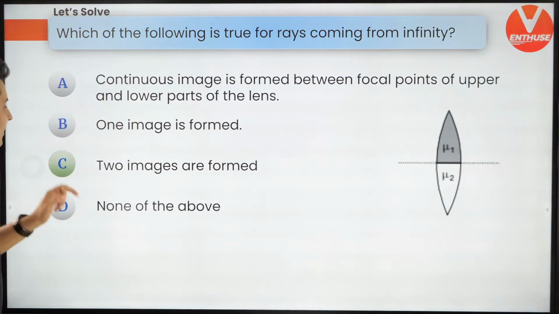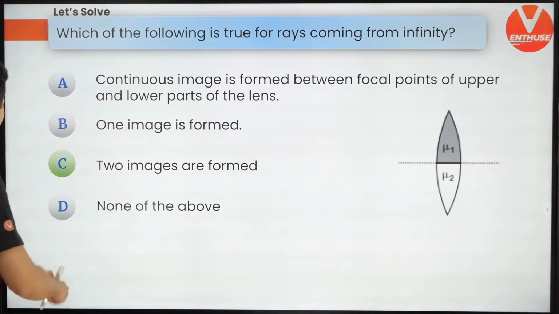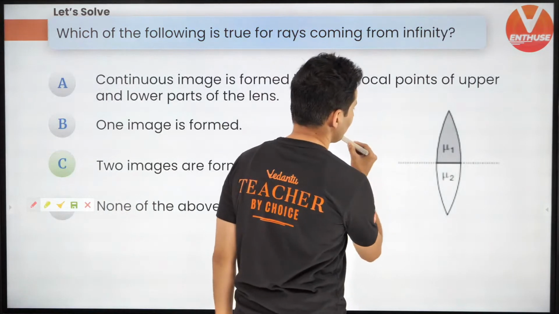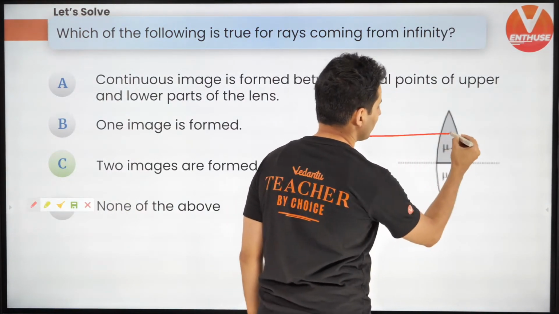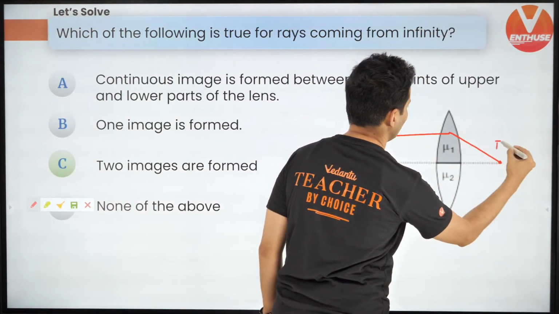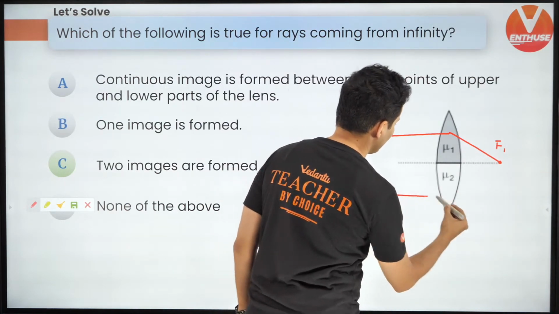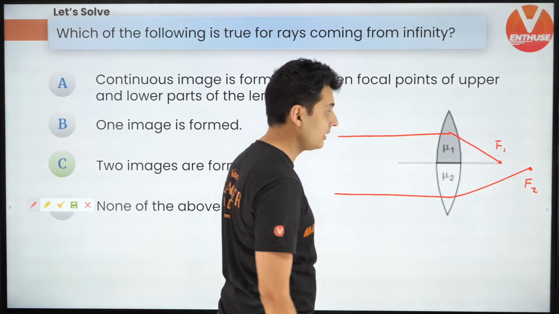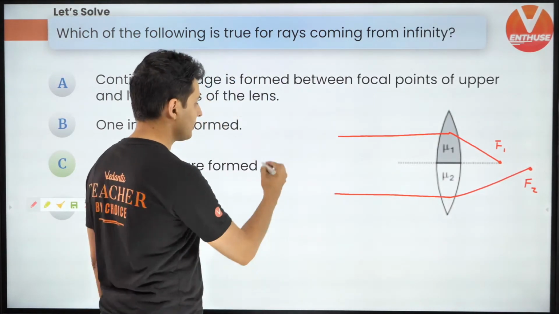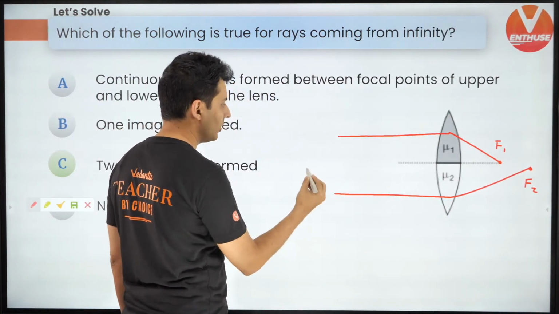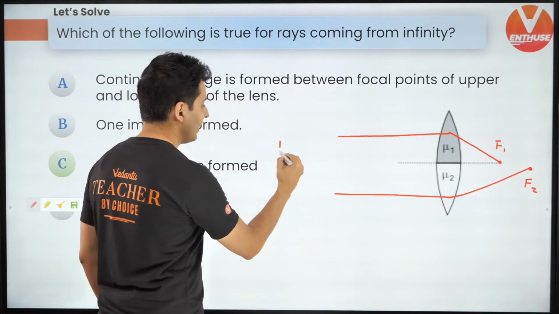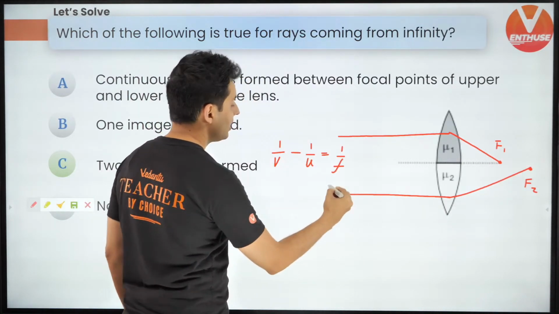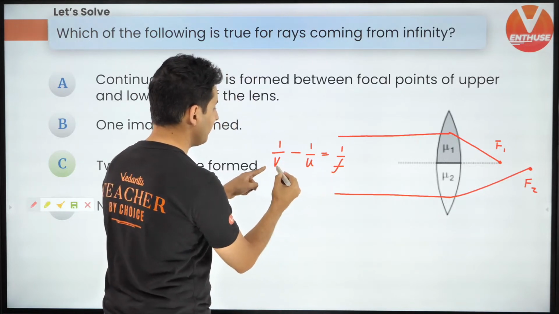Okay. And the correct answer is actually 2 images are formed. The reason for that is, understand, the rays which are parallel over here, they will meet at one point that will have one focal length. The rays which will travel from here, they will meet at some other point which will have some other focal length. So if there are two focal lengths, f1 and f2, when I use this relationship 1 by v minus 1 by u is equal to 1 by f, for each f there will be a different image.